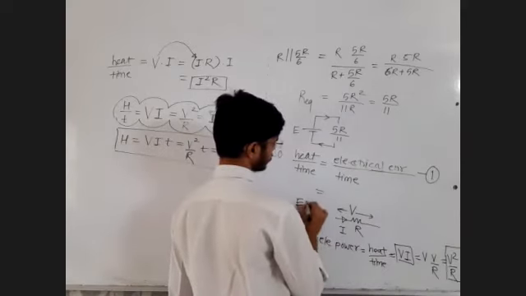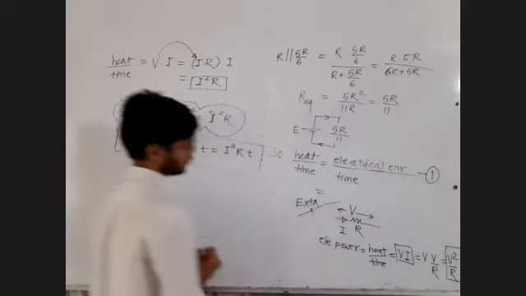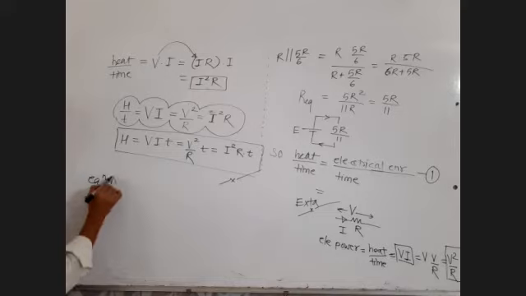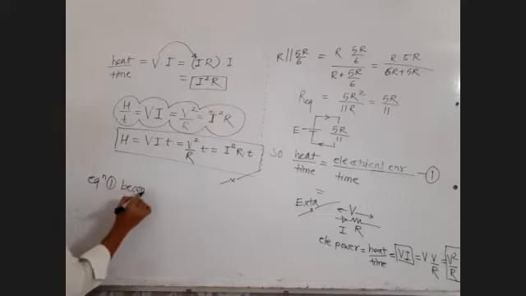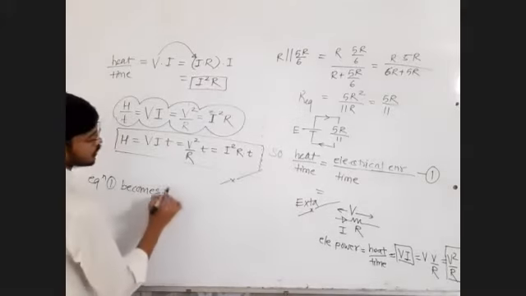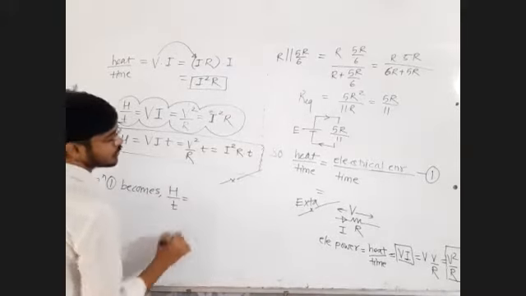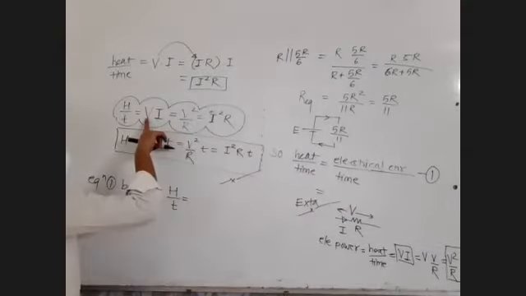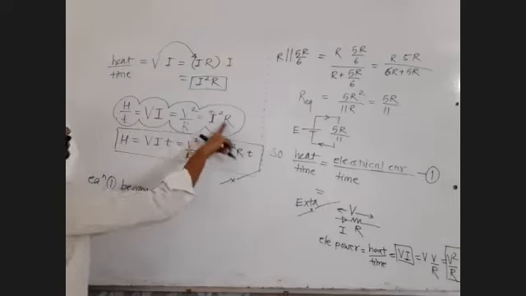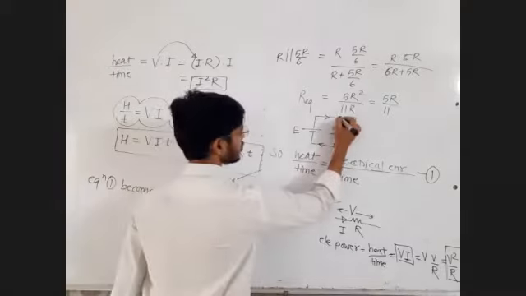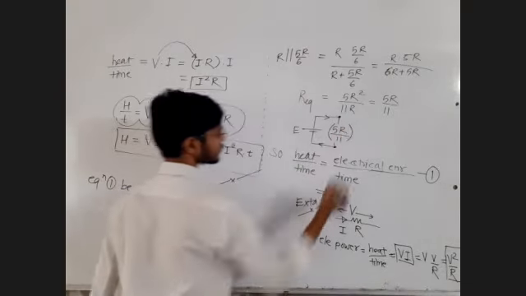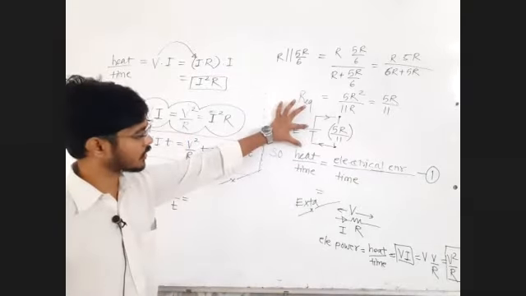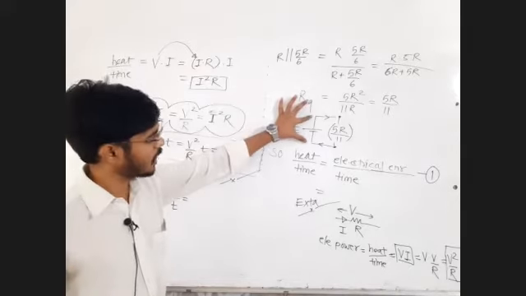Call this an extra point, starting here, ending here. And now equation 1 becomes: heat produced per unit time, or rate of joule heating, is equal to electrical energy per unit time, meaning electrical power. The formula is VI or V square upon R or I square R. What is the potential difference between these 2 points for this resistance? Potential difference is equal to this entire EMF, because right now internal resistance is 0. So this entire EMF will be available outside.